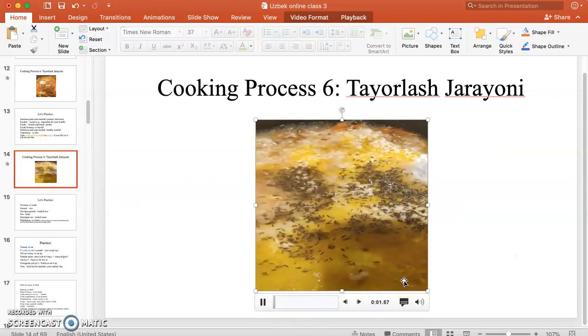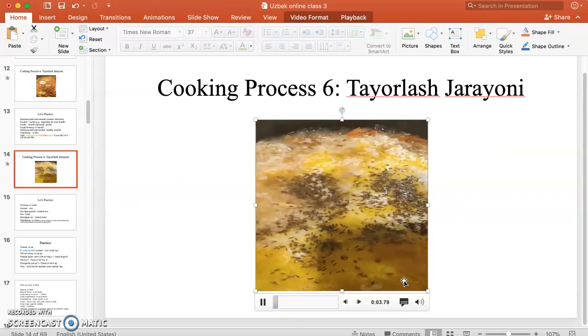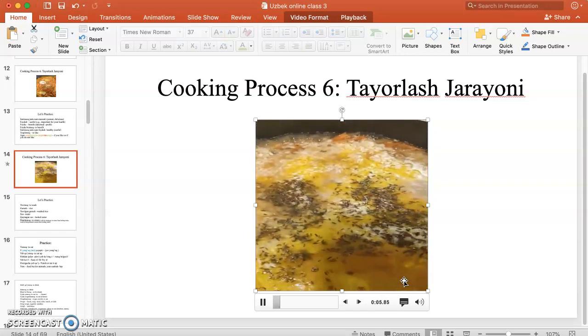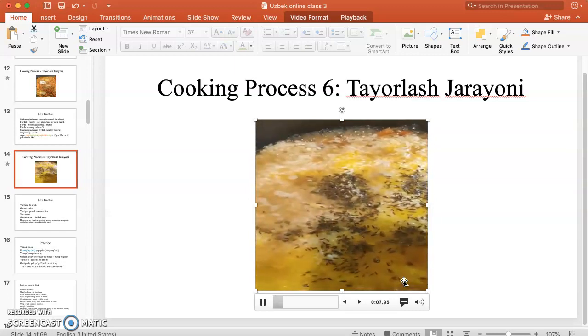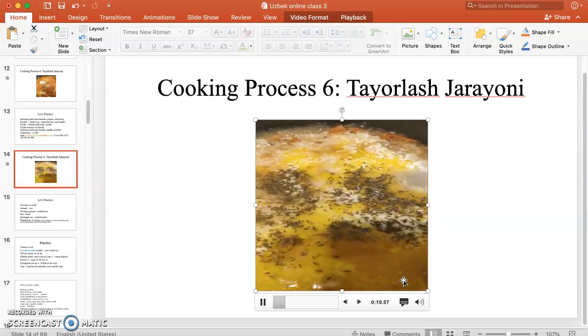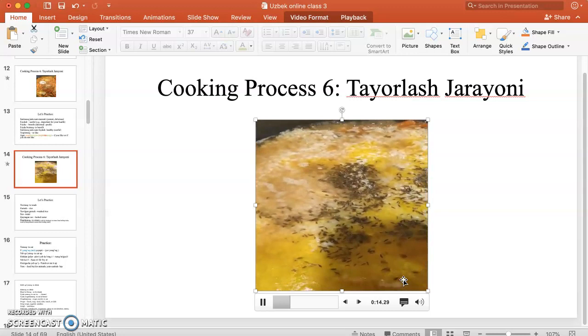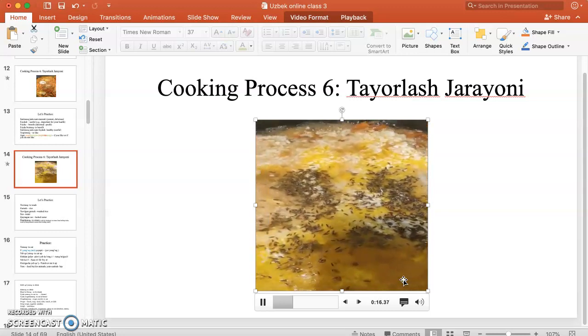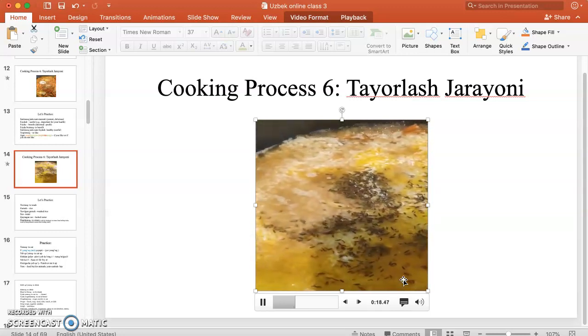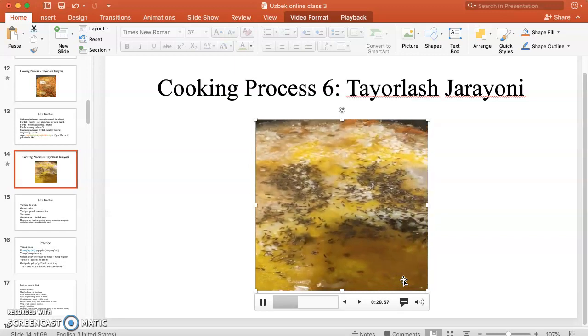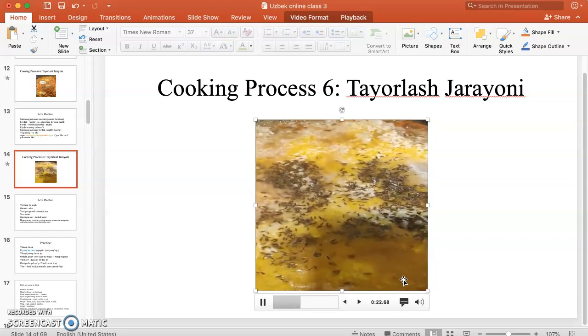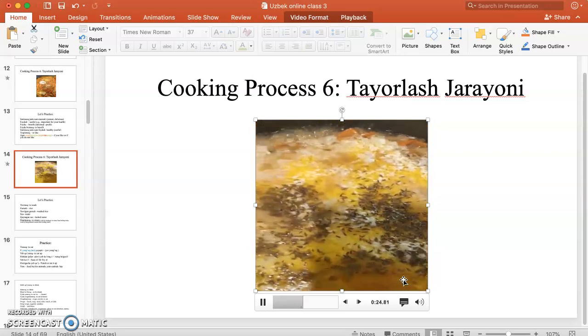Mana biz yuvilgan guruchni qozonimizga qo'shdik. Qo'shmoq means to add again. Guruch means rice. Va guruchimiz qaynaganidan keyin you will add some water if you need to. Ko'p suv qo'shmang. Don't add more water. It should be around this.